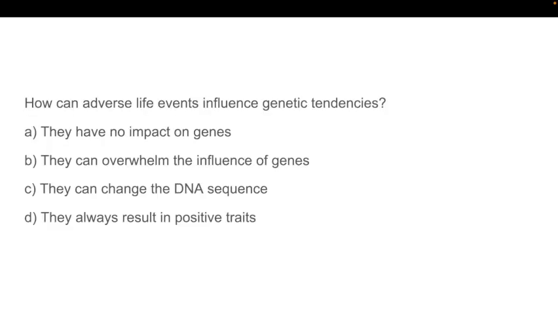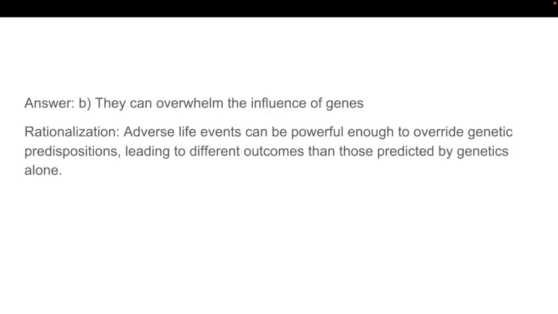So let's have an exercise. How can adverse life events, or ALE, influence genetic tendencies? A, they have no impact on genes. B, they can overwhelm the influence of genes. C, they can change the DNA sequence. And D, they always results in positive traits. I'll give you 5 seconds to answer this. Alright. So if your answer is letter B, you are correct.